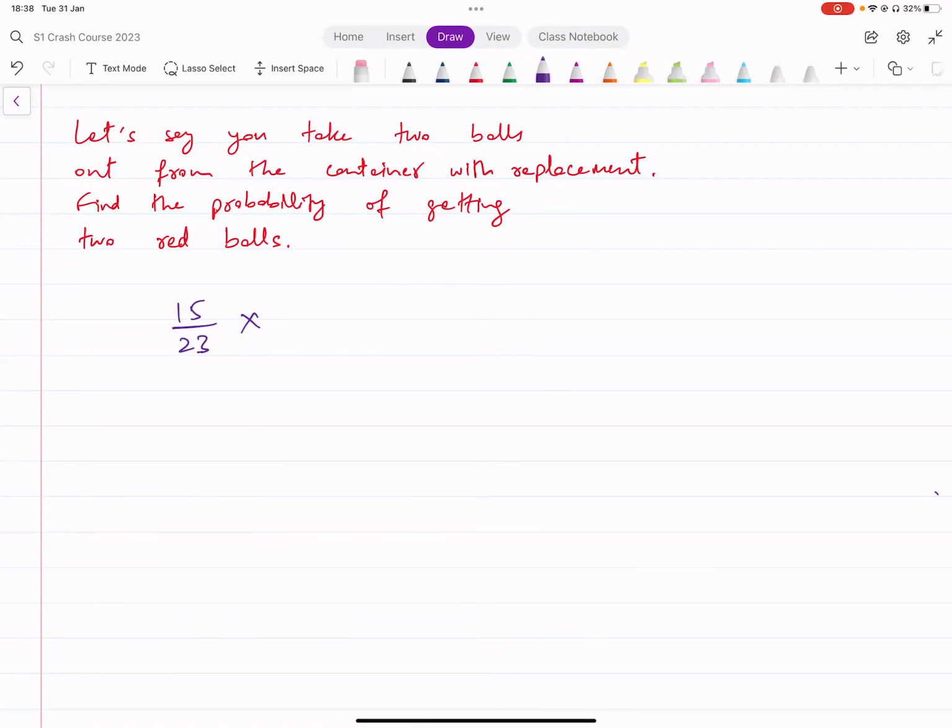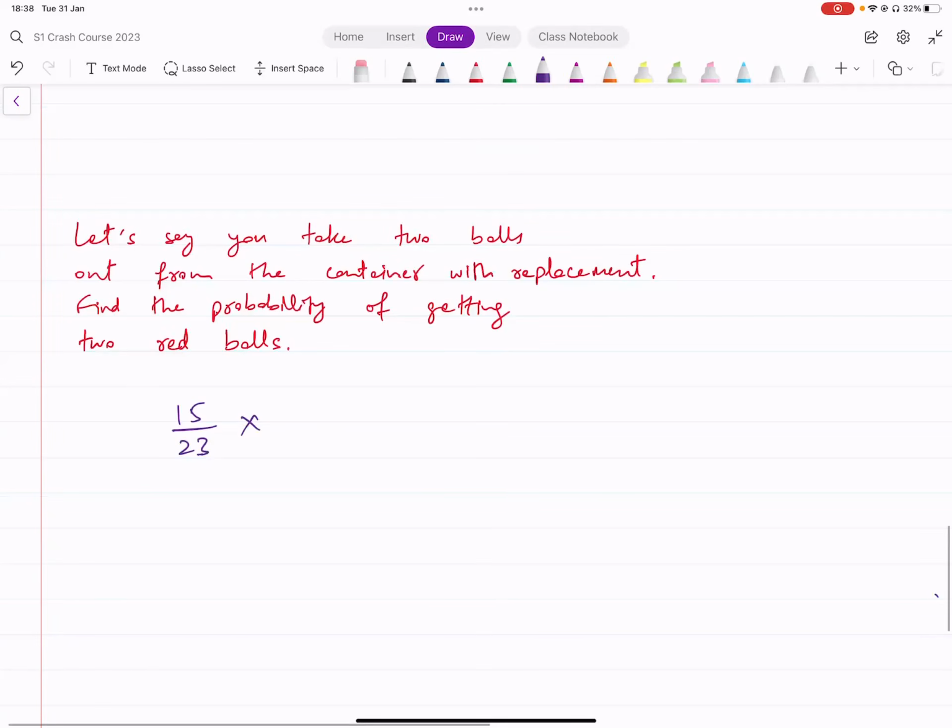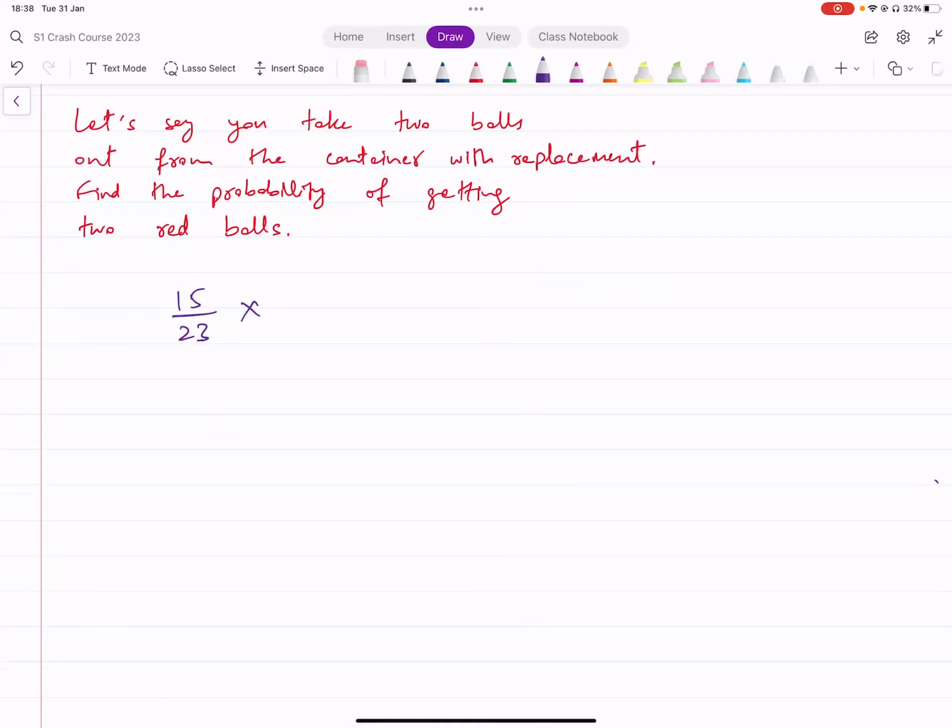okay, so let me repeat. I don't know why people do this, but let's look at this again. Let's say you take 2 balls out from the container with replacement. Find the probability of getting 2 red balls. Now, this time we're doing it with replacement, right? So we're taking out one ball and then putting it back and then taking another ball out from that container.